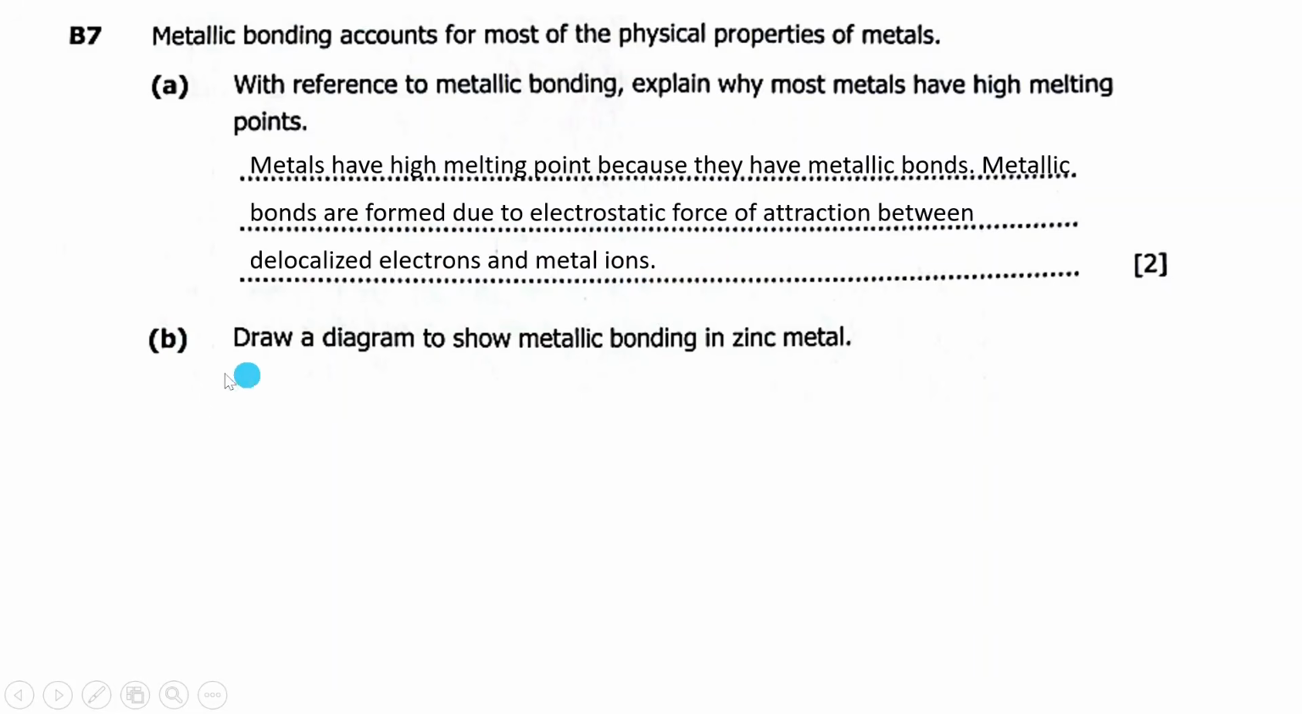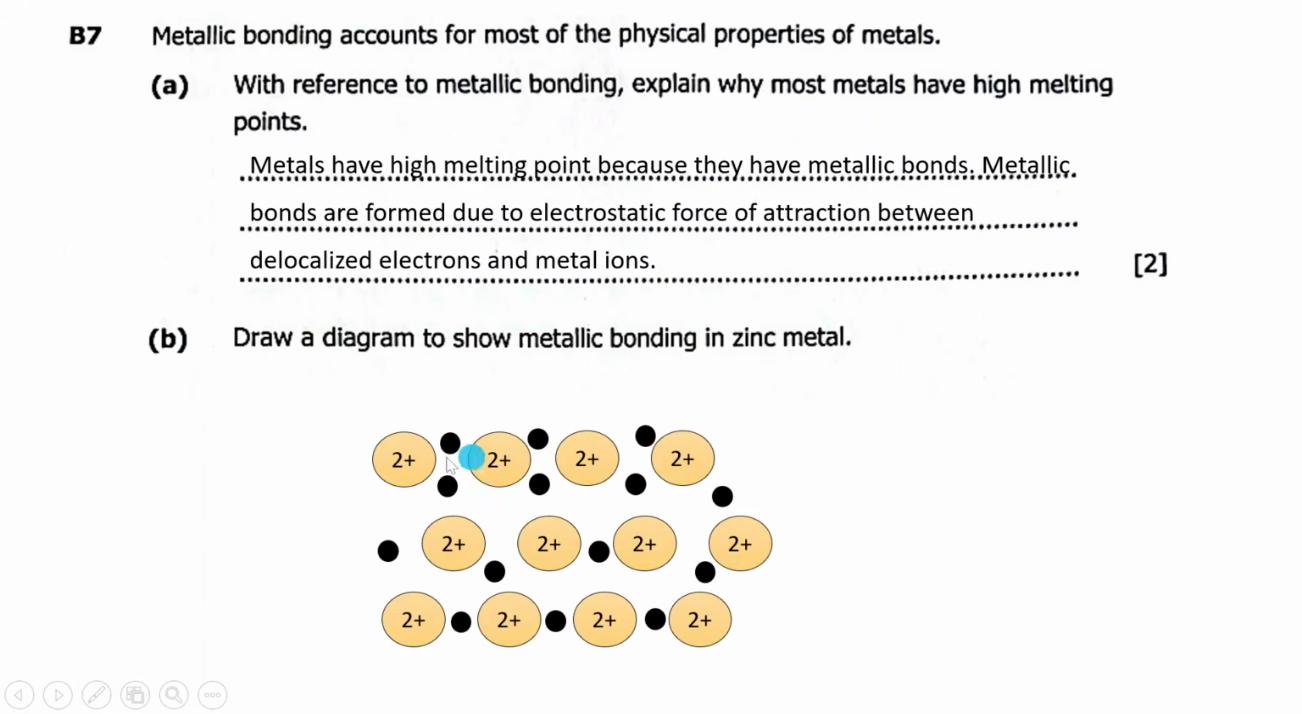Then B, they're saying draw a diagram to show metallic bonding in zinc metal. So here is a diagram which shows metallic bonding. This is a zinc ion and these are electrons, free electrons. So there's an attraction between these ions and these electrons, forming a strong electrostatic force of attraction, forming metallic bonds, which makes metals have high melting points.